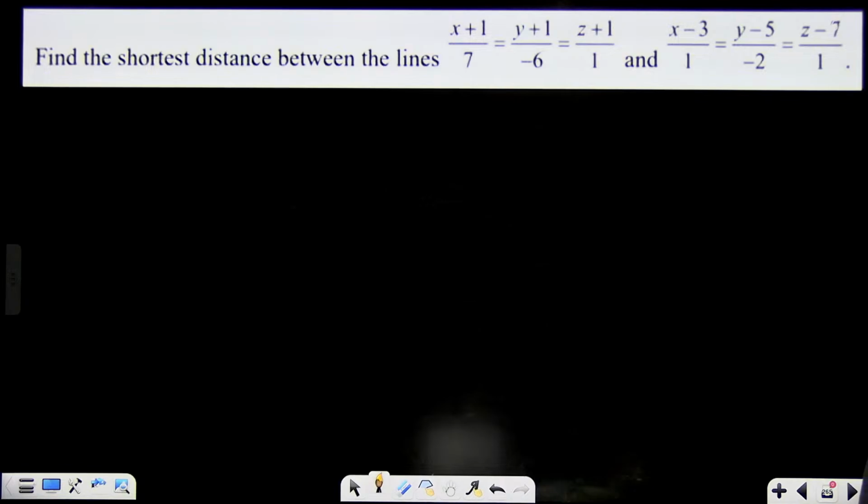Sir, the main subject paper is already done. Beta, this is about the CBSE board, beta.